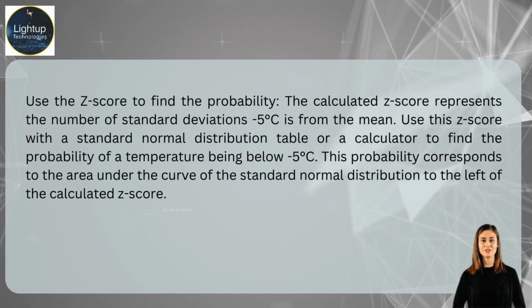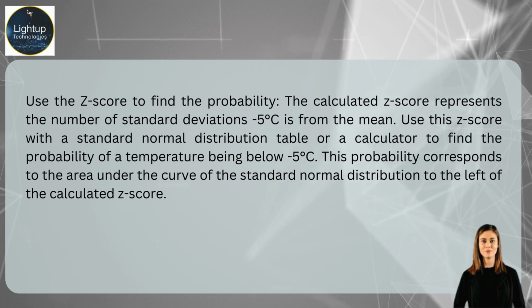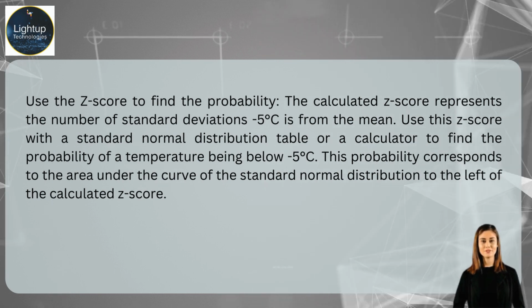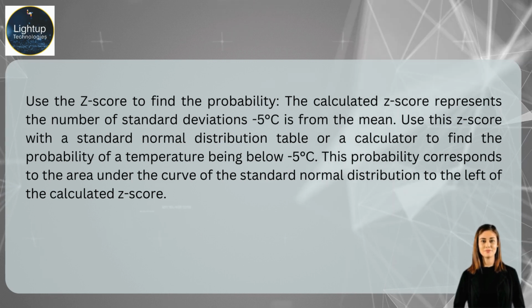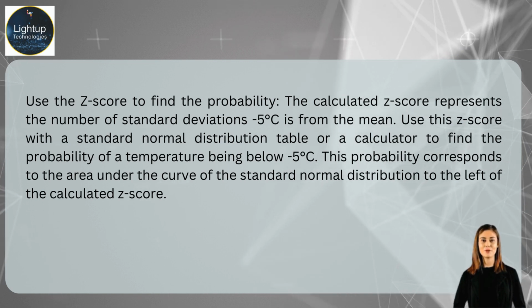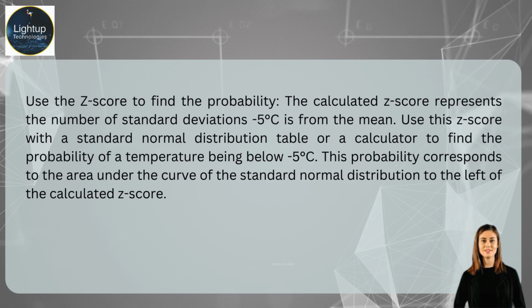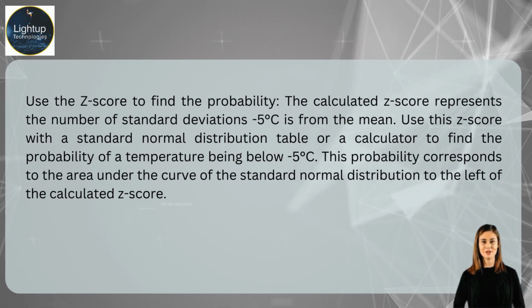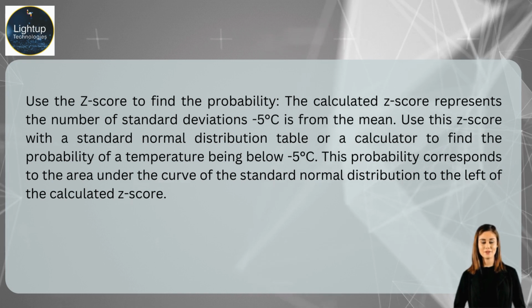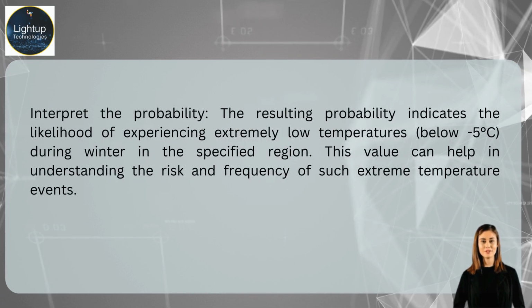Use the Z-score to find the probability. The calculated Z-score represents the number of standard deviations -5 degrees Celsius is from the mean. Use this Z-score with a standard normal distribution table or a calculator to find the probability of a temperature being below -5 degrees Celsius.